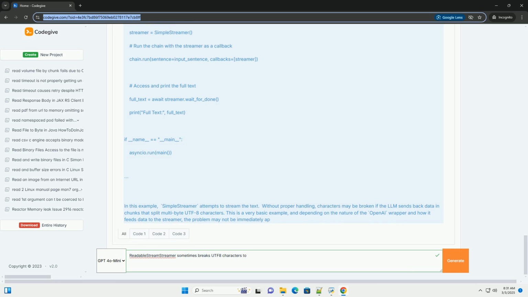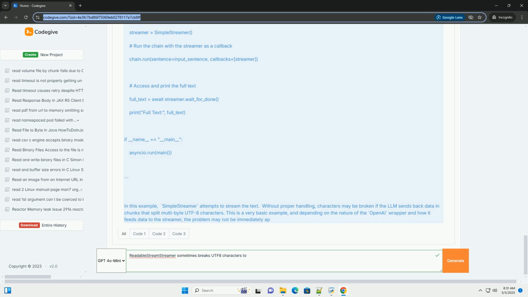6. Validate UTF-8 data. Consider adding validation steps to ensure that the data is indeed valid UTF-8 before processing it. You can use regular expressions or libraries like ftfy, fixes text for you, to detect and correct common encoding errors. 7. Upgrade libraries regularly. Keep your LLM libraries, streaming frameworks, and other dependencies up to date. Newer versions often include bug fixes and improvements related to encoding handling.